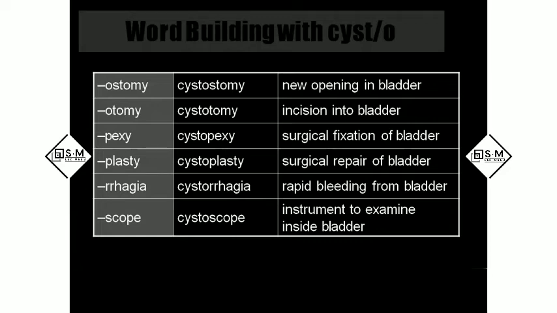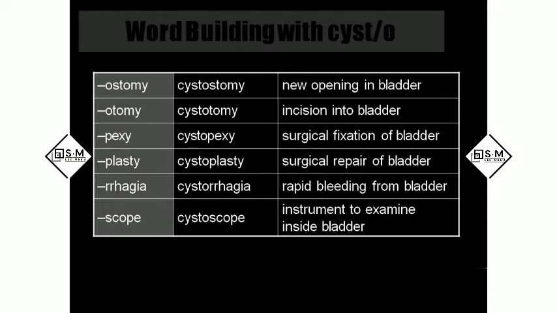Cystotomy: otomy means cutting. Usually they take a knife at the time of surgery, and cutting the bladder we call cystotomy. Ostomy is different from otomy. Otomy means cutting. Ostomy means creating an artificial opening. Cystopexy: pexy means surgical fixation of the bladder. These things are very common for all the systems. Cystoplasty: plasty means surgical repair of the bladder.